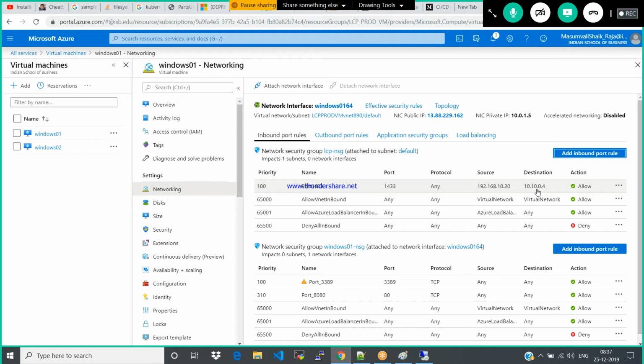The VM is not here. The ACL applies to the NIC and subnet. When you give the source and destination, that should be applicable for the subnet. Getting it or not? In a subnet, you might have multiple virtual machines. So you are giving the instructions that among these 10 virtual machines, you go and hit the particular machine only, which is the destination IP. Clear? So this is how you can define.